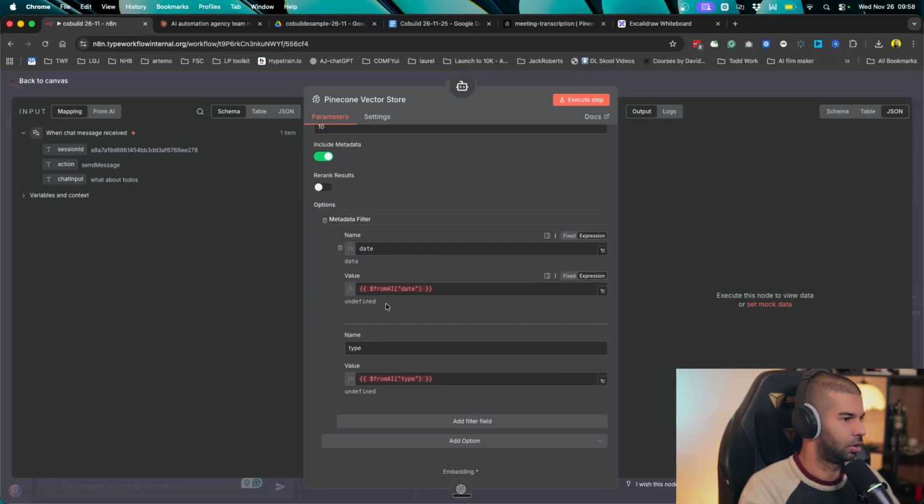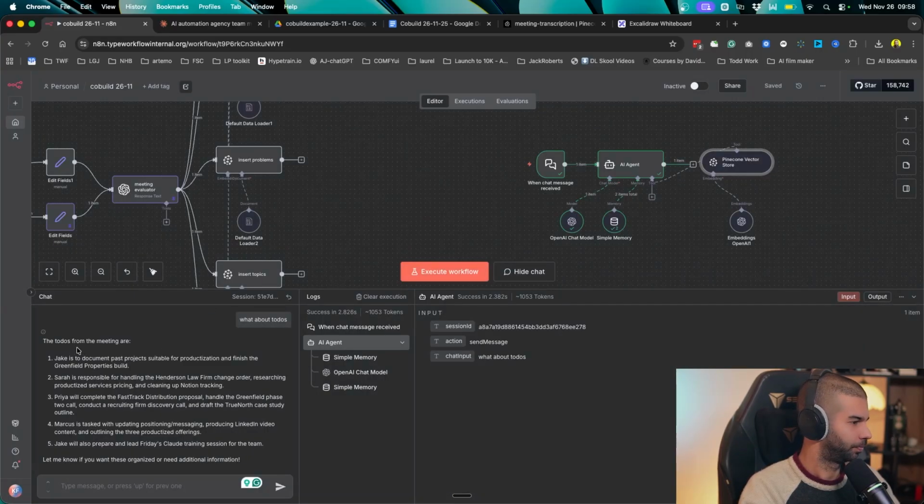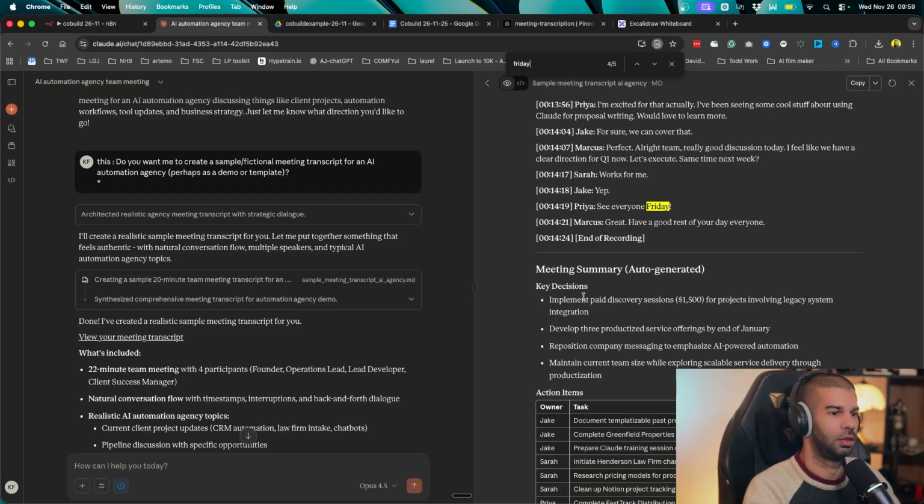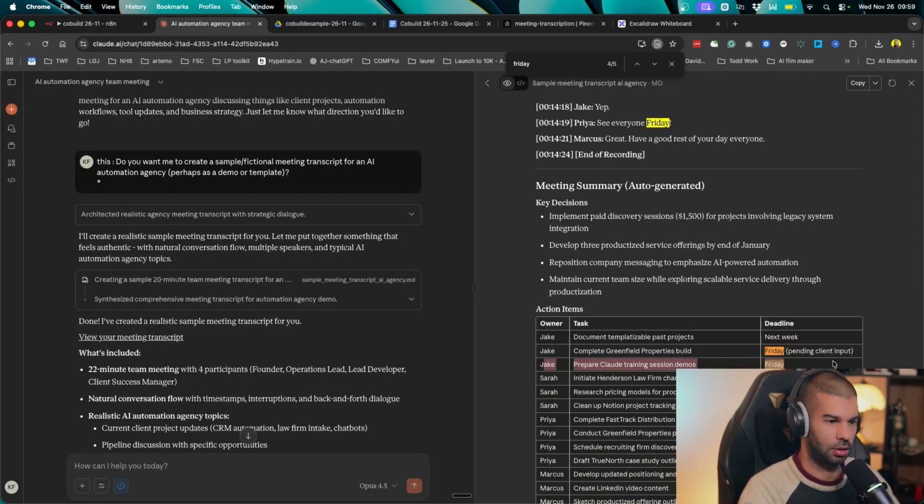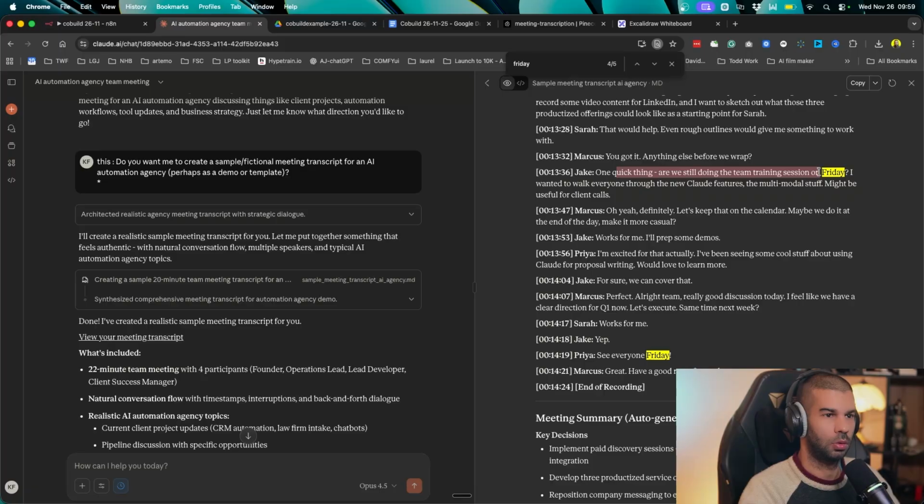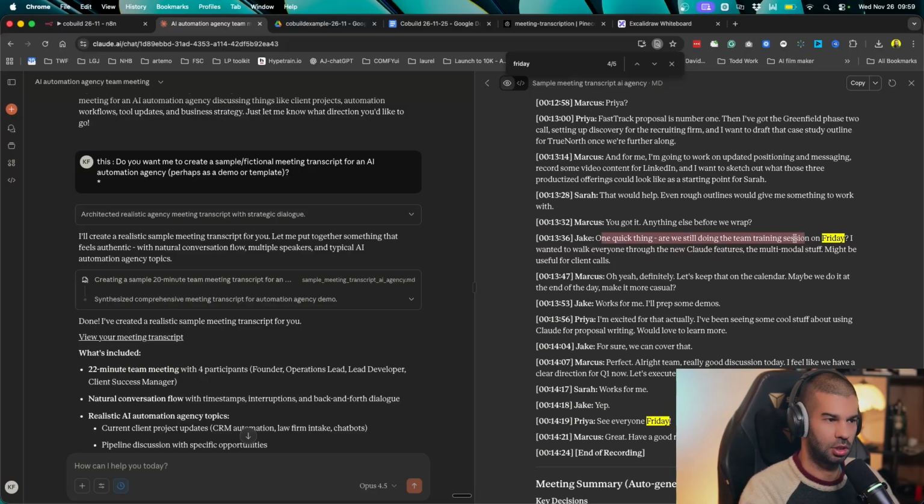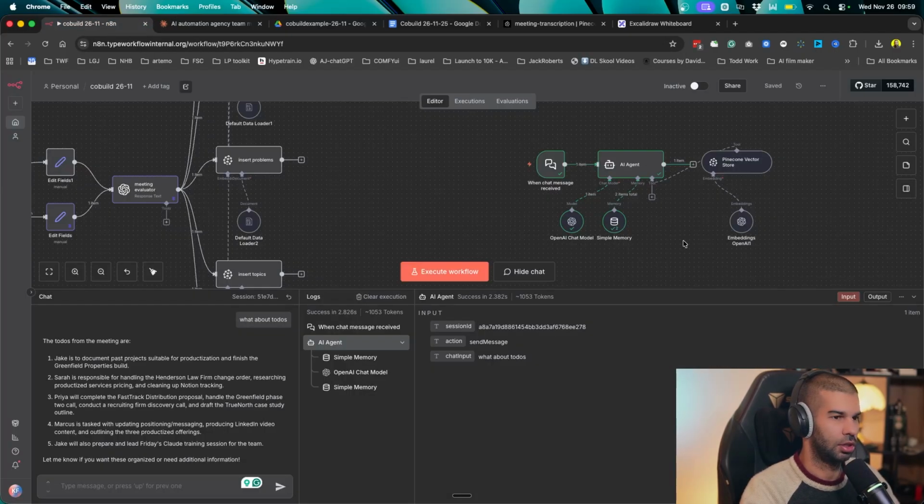So I'm not sure this is actually being used. I think it's pulling everything and not ignoring that metadata. Jake to document. Yep, Jake will also prepare and lead Friday Claude training session for the team. Let's see if this is true. Friday, Claude, yeah, prepare training session demos. Great. Are we still doing the team training on Friday? Not sure about leading, but are we still doing the team training session on Friday? I wanted to walk everyone through the new Claude feature. So it's taking some liberty in terms of leading, but it is, I guess, right.